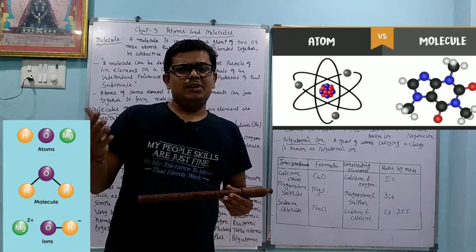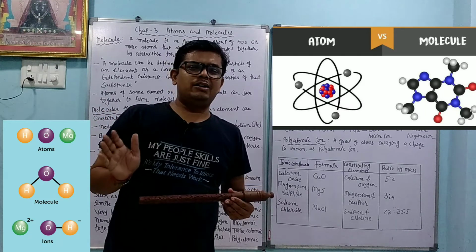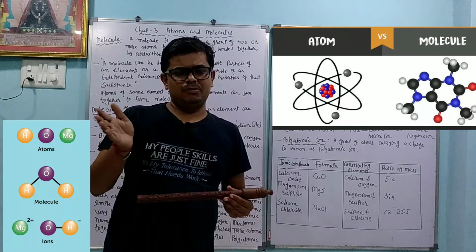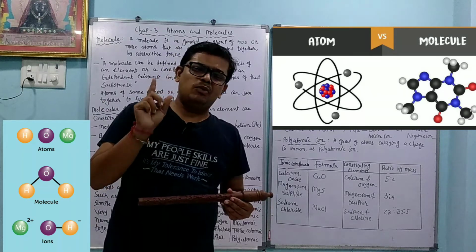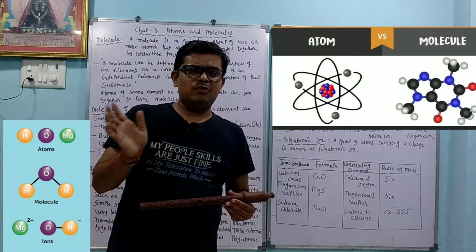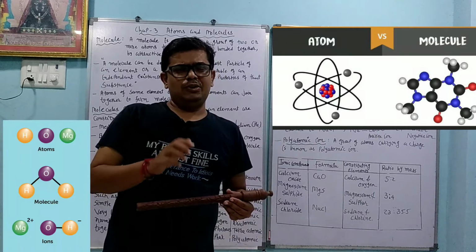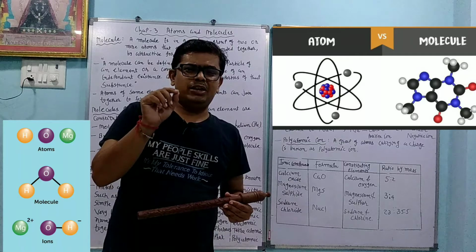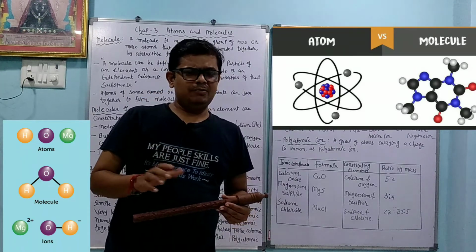Now, these gases are monoatomic gases. Monoatomic means that whenever we divide these gases, such as helium, neon or argon, we get only one atom, so they are called monoatomic. Whenever we look at nitrogen gas, when we divide it into smaller and smaller parts, we get nitrogen in the N2 molecule. So it is diatomic.